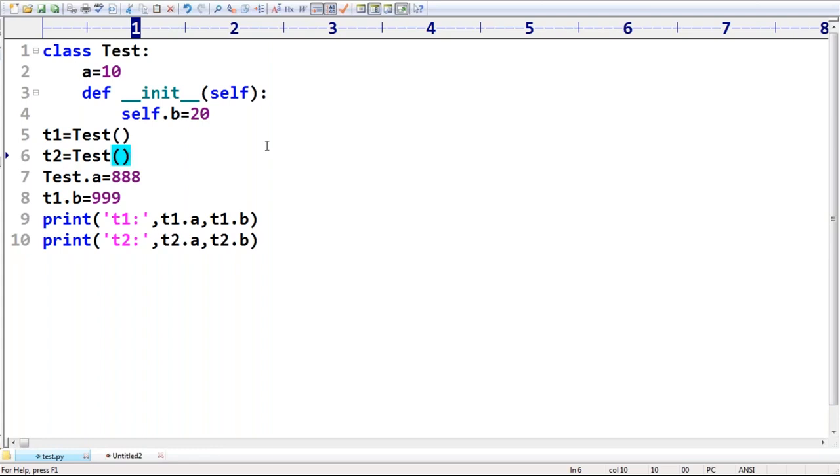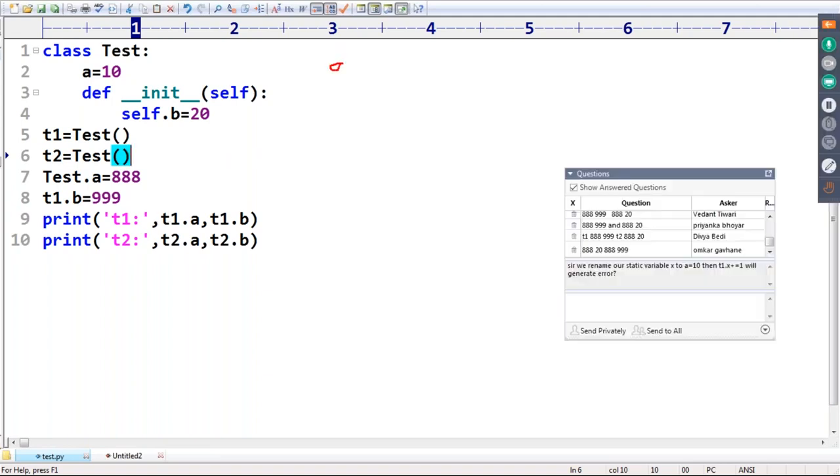Can you please guide what is the answer we are going to get now? Test.a = T1.b = 999. What is the answer we are going to get, sir? Good. The answer by default: for T1, here a is equal to 10. Correct? a is 10. Next, T1 = Test(). Whenever we are creating T1, b is equal to 20 by default will be there.